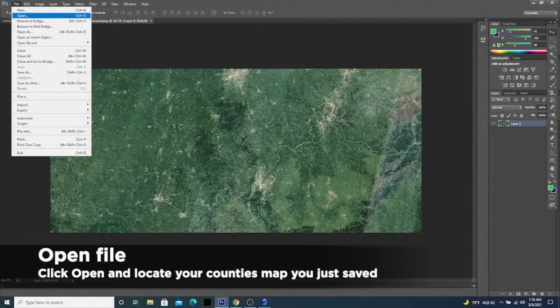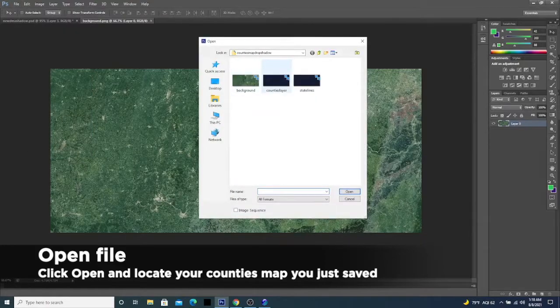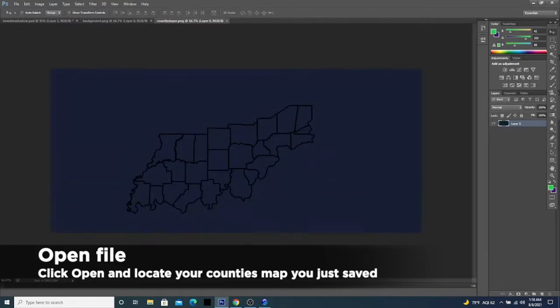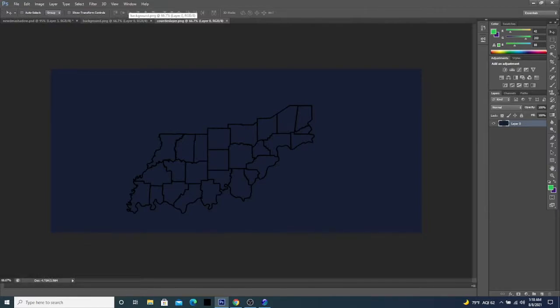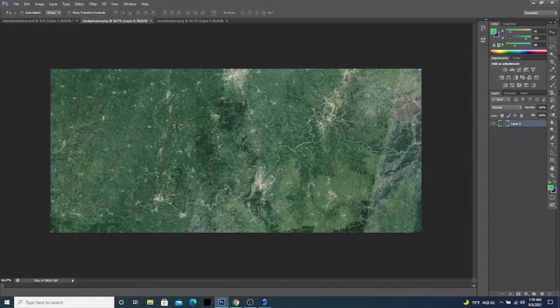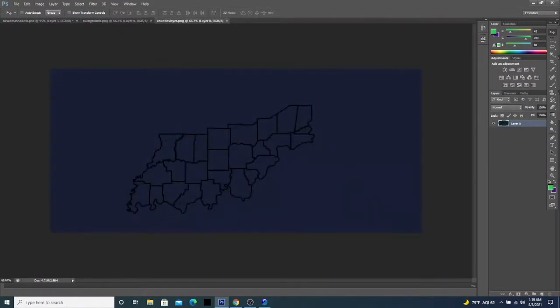And then we're going to open again, and we'll now bring in the counties layer. If you're in Photoshop, it's probably going to open up as multiple tabs, and I will show you how to actually get it over, as in the end we'll bring it over here to the background, and I'll show you how to do that in a second.